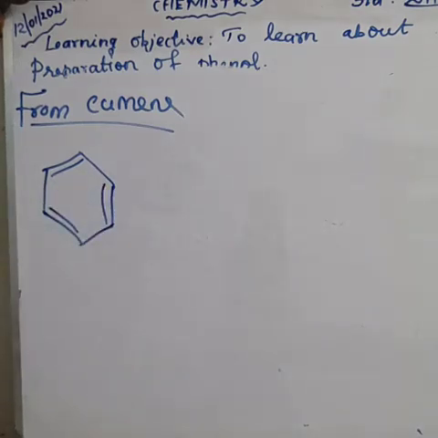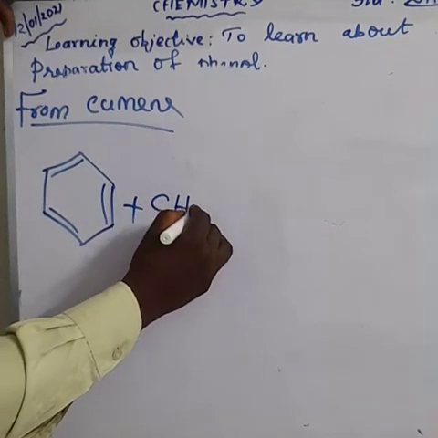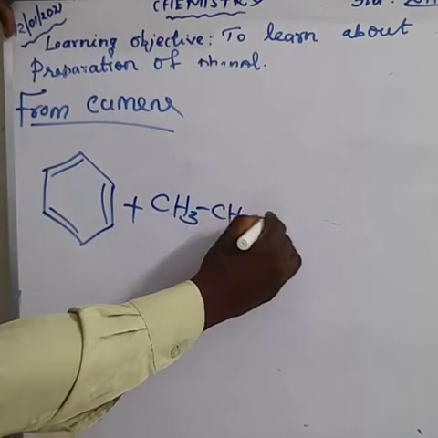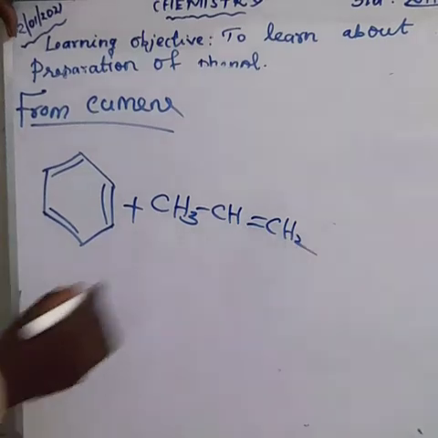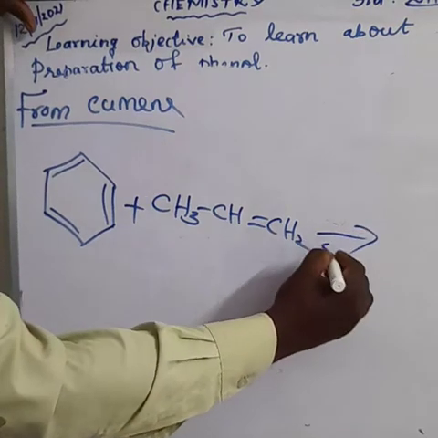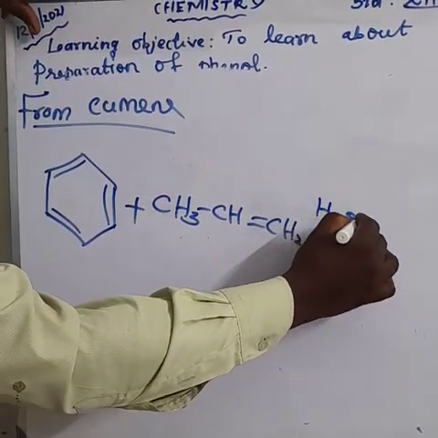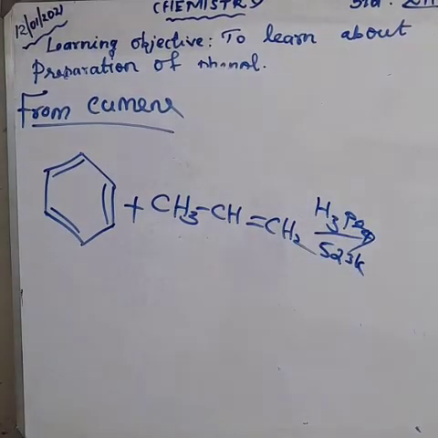This is benzene. Propene's formula is CH3, CH, double bond CH2. The temperature is about 523 Kelvin, with H3PO4. Can you say what is the name of the compound H3PO4? The third lesson I told you. Phosphoric acid, orthophosphoric acid.